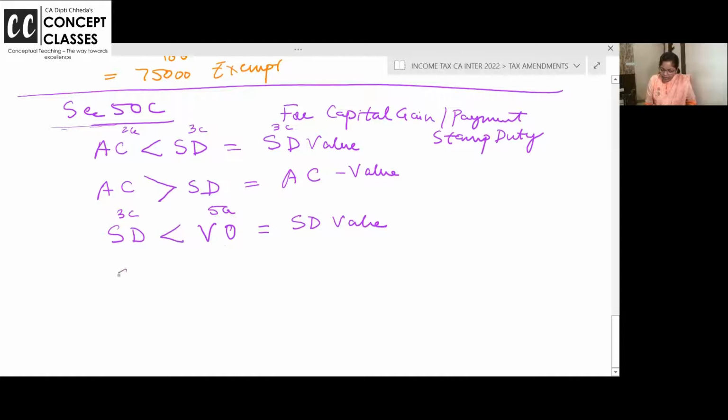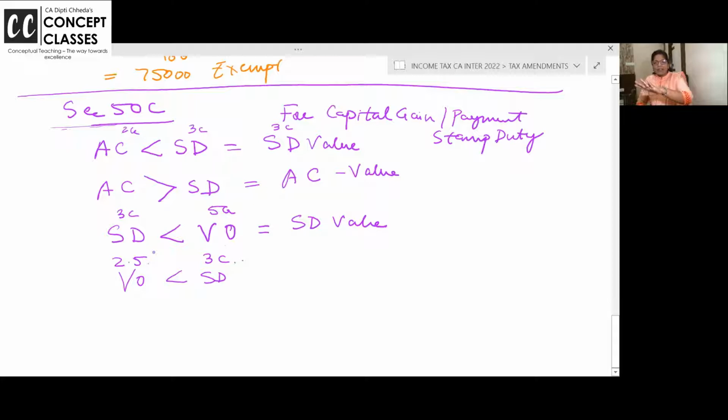And if we go to valuation officer and valuation officer says, no, SSC, you are right. Valuation officer says the value of the property is 2.5 crore and not 3 crore. Valuation officer's value is less than stamp duty, while the stamp duty value is more. Then go for the stamp duty value. Yes or no?